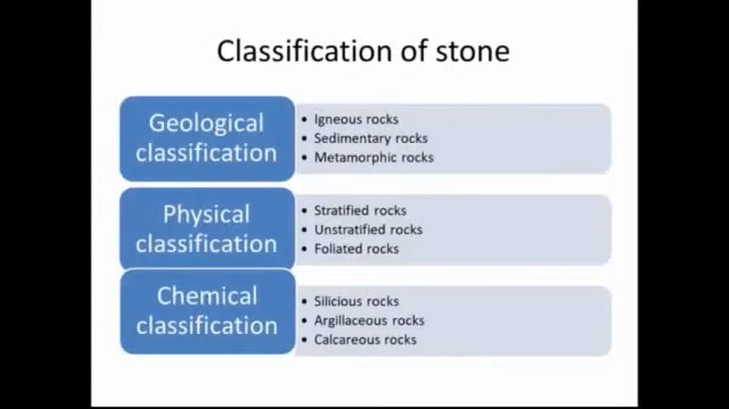Now, the classification of stone. The stone is classified into three categories. First one is geological classification, second physical classification, and third is chemical classification. In geological classification, they are classified into three types: igneous rock, sedimentary rock, and metamorphic rock. In physical classification, they are classified into three parts: stratified rocks, unstratified rocks, and foliated rocks. In chemical classification, they are classified into three categories: siliceous rocks, argillaceous rocks, and calcareous rocks.